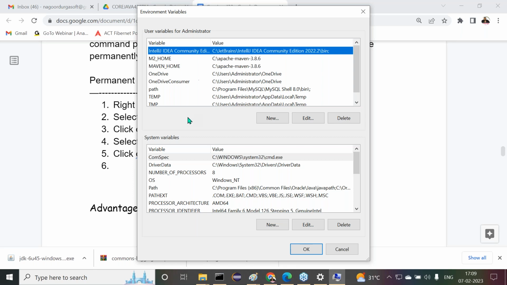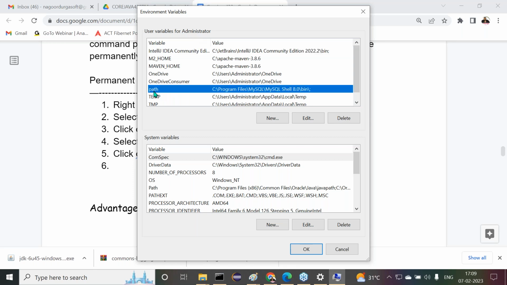Observe carefully. Right, sir. Now inside this, I'm telling you two things. Case number one, go to the user variables part, where you identify these two things. What are the two things? If you already have a Path environment variable, then edit it, and add a new path to that existing path. If the Path environment variable is not available already, create a new variable with the name Path. Sir, all of you get my point or not?